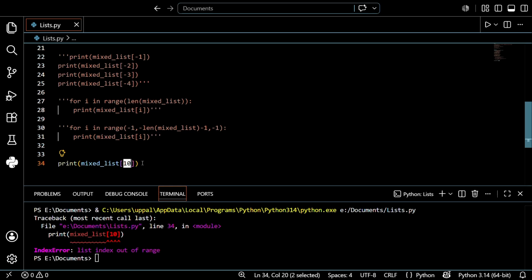I won't explain in detail, right? The definition of index error is that the list index is out of range. You will see this error many times at the beginning, and I hope it will become clear, right?